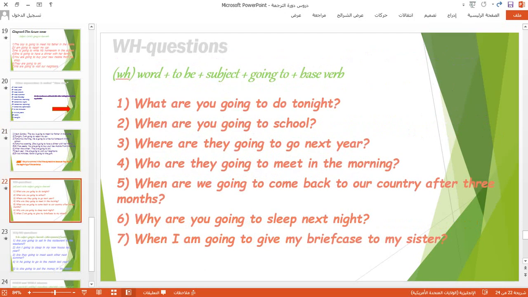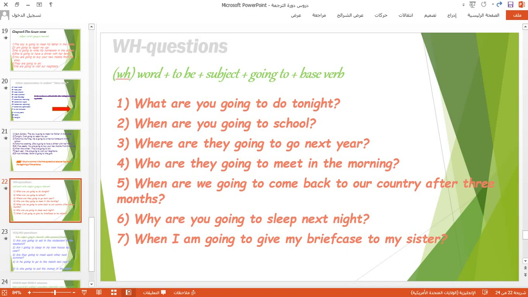It's talking about how we should use the future tense in WH questions. So, in the grammar form below, we have to put the WH word first. Then after that we will add the verb to be. In the plural, we should use are.